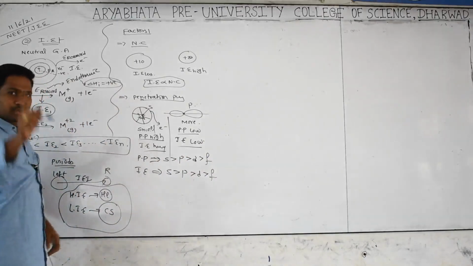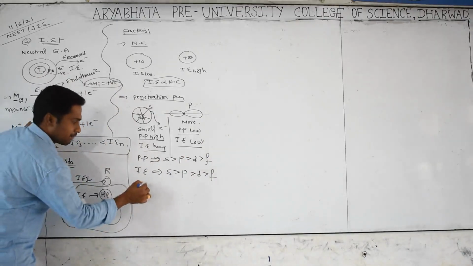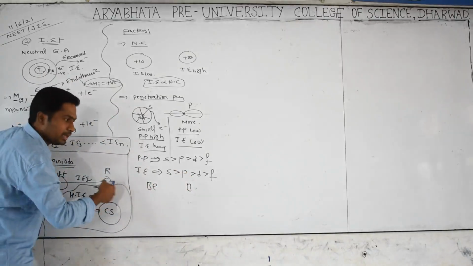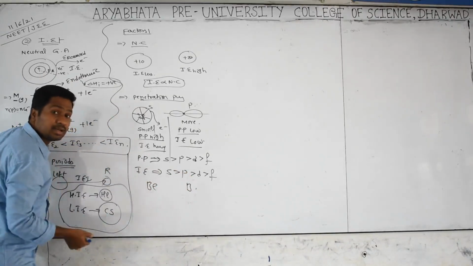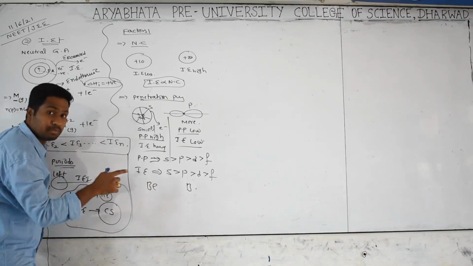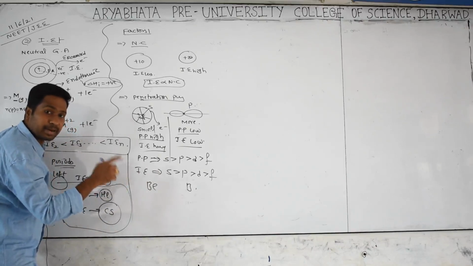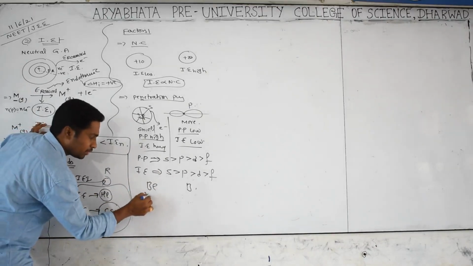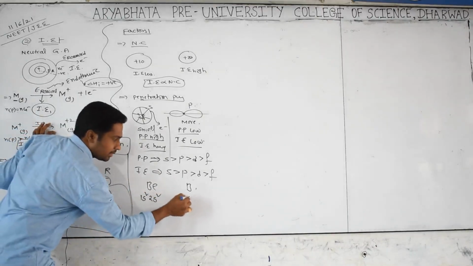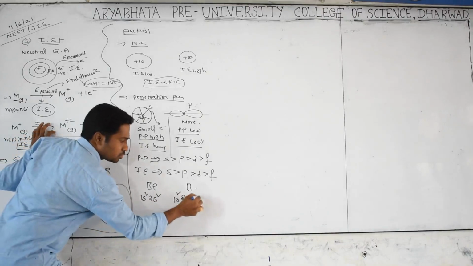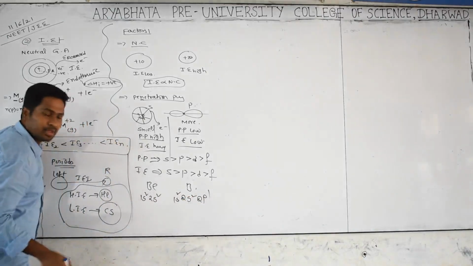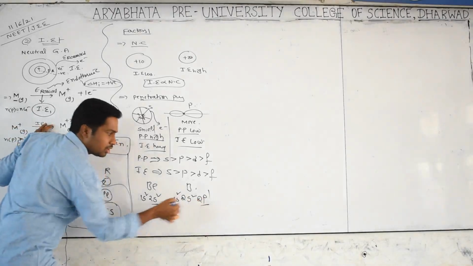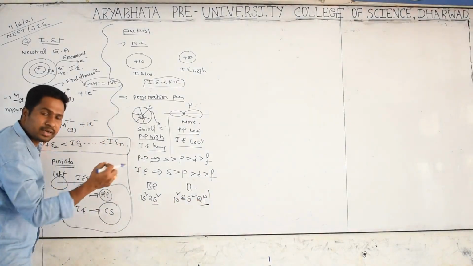With respect to this, I will tell you one question. For example, you have beryllium and boron. Actually, we expect boron to be higher, but practically boron is lower. Why? Beryllium has atomic number 4, 1s2 2s2, but boron is 1s2 2s2 2p1. Here in beryllium the last electron is present in the s orbital, which is strongly attracted by the nucleus.